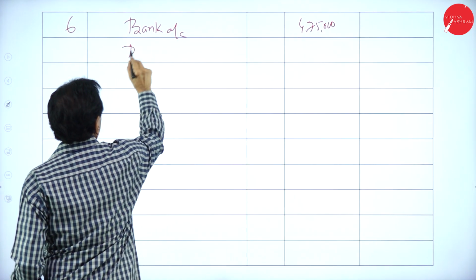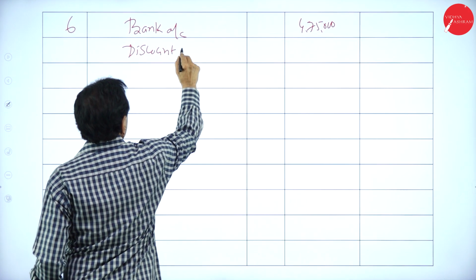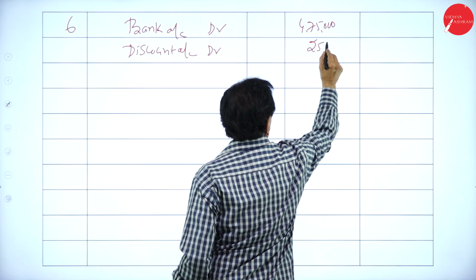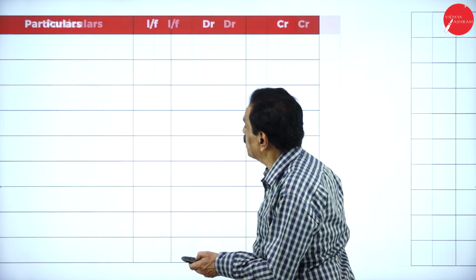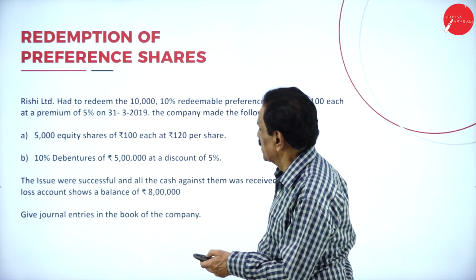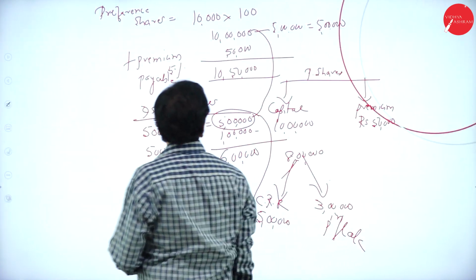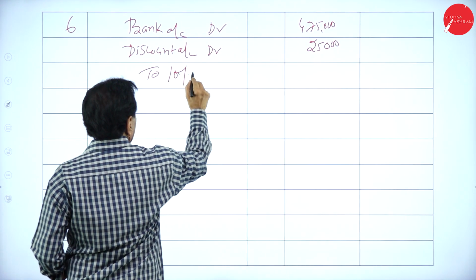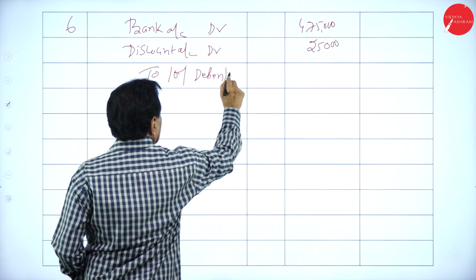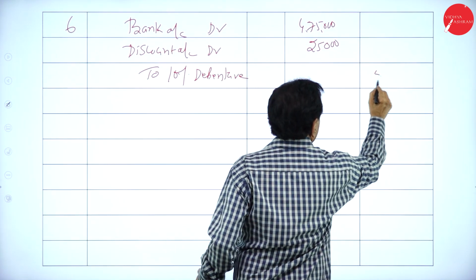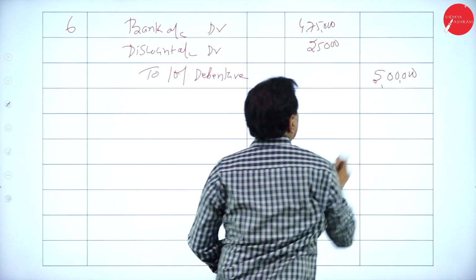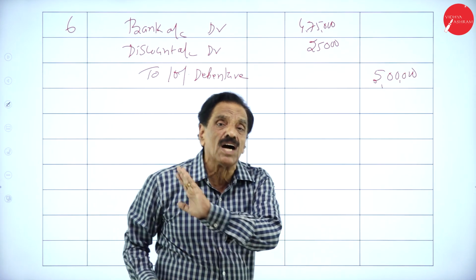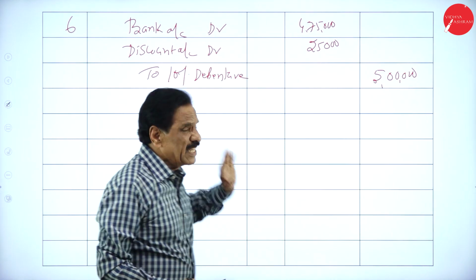Discount account debit 25,000, to 10% debenture 5 lakh. Just an entry, but it has no concern with redemption of preference share. Debenture money should not be utilized for redemption of preference share. The entry has to be passed.